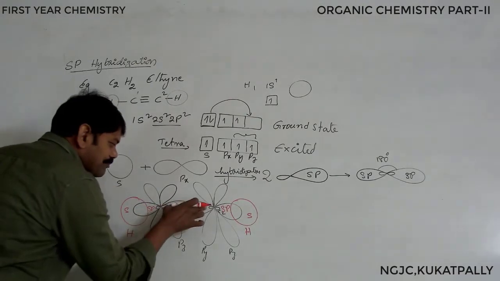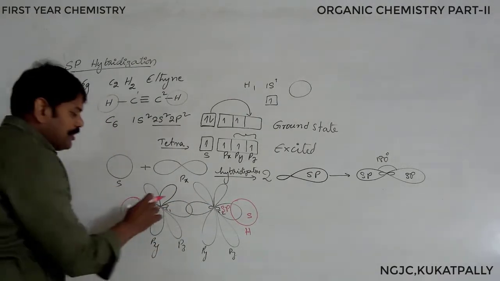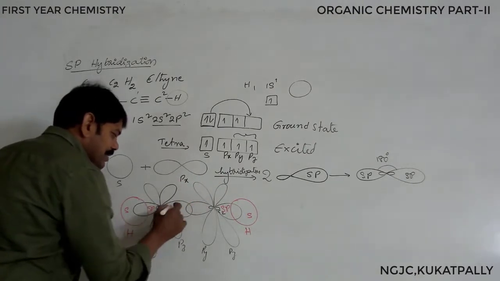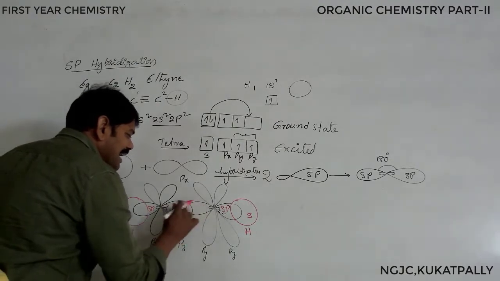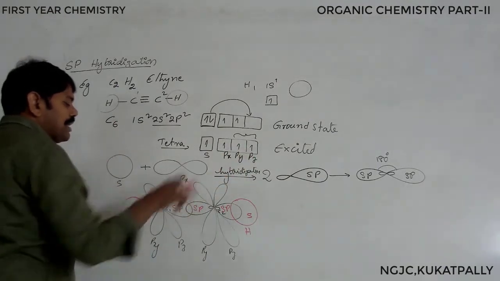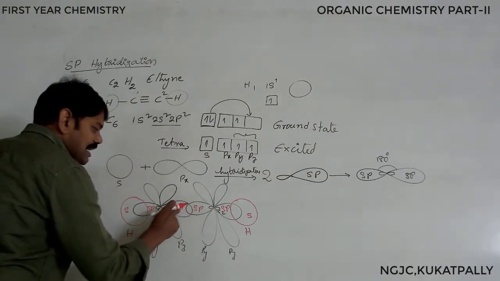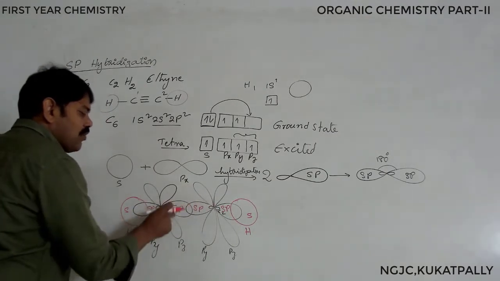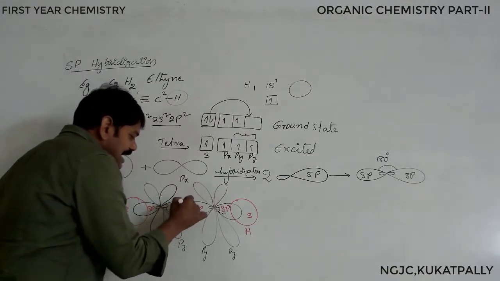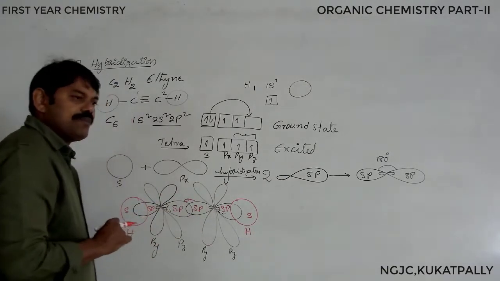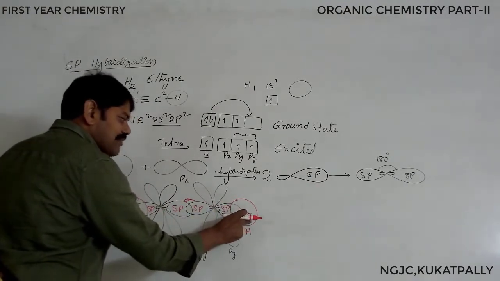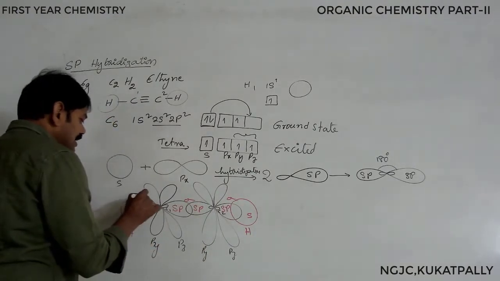At the same time, between the two carbon atoms, carbon 1 and carbon 2, the sp hybrid orbitals overlap at the end, end-on-end overlapping along the nuclear axis. So the sp hybrid orbitals overlap in this way. After the overlapping, we call it a sigma bond. Resulting is what? Sigma bond. Even between the sp hybrid orbital and the s orbital of hydrogen, we have a sigma bond. Even here also we have a sigma bond.